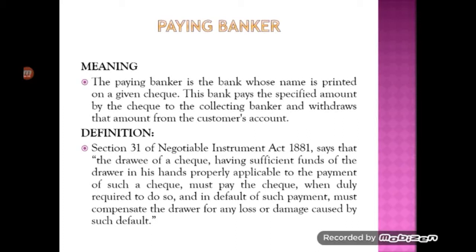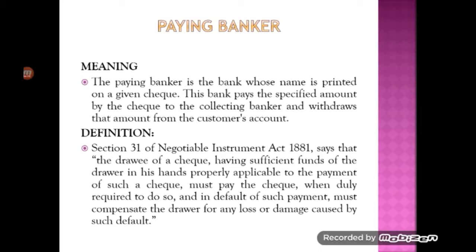Under this definition, it is given that the drawee of the check has sufficient funds. So the bank has sufficient funds available in the customer's account, that is, funds of the drawer in its hands properly applicable to the payment of a check.